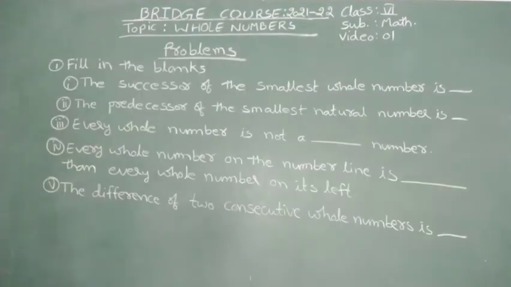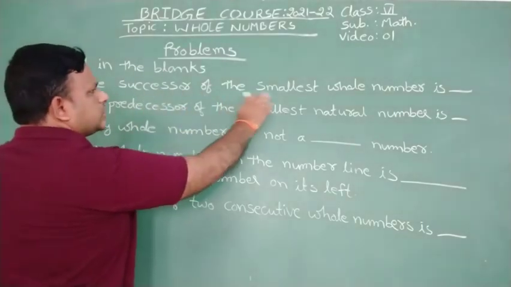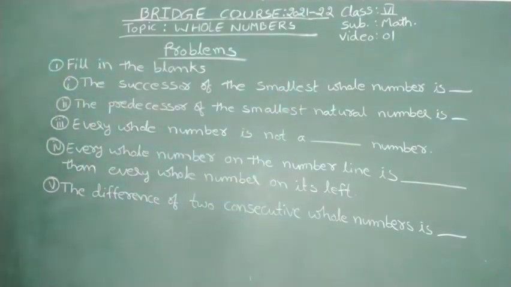Yes, these are some basic models. Fill in the blanks in the first question. 5 fill in the blanks are there. Let us fill up them with a suitable word. Okay? The successor of the smallest whole number is.